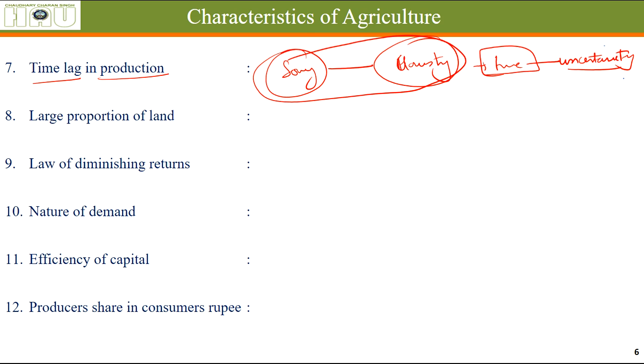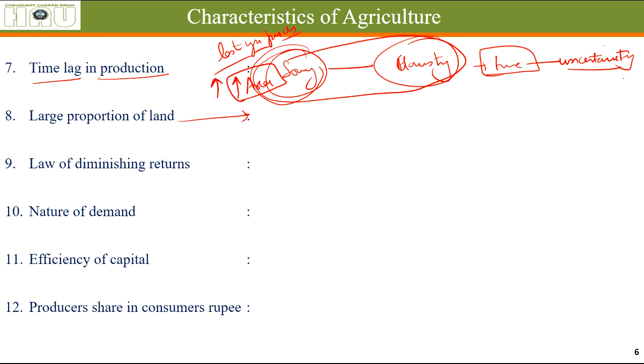Generally we cultivate a crop based on last year's prices. If the prices of carrot in my locality were high last year, I will try to increase the area of carrot this year in the hope that I might get a better price this year also. But generally this doesn't happen.